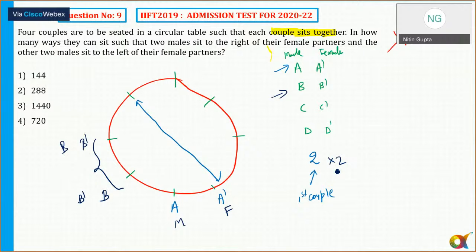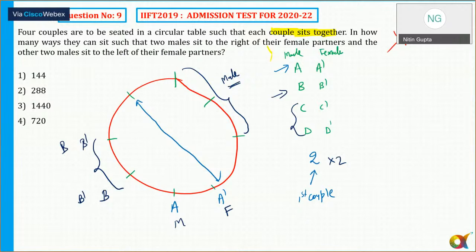And for the remaining 2, that is C and D, out of these 3 places, at 2 of the places there should be male. Two of the places should be occupied by the male and 1 of the places should be occupied by the female. Any couple can go there, it doesn't matter. So on the right hand side, let's say couple C and C dash.